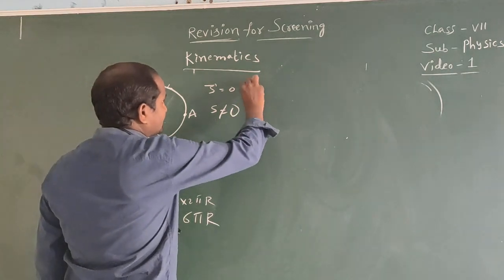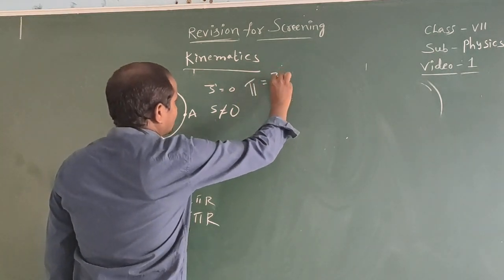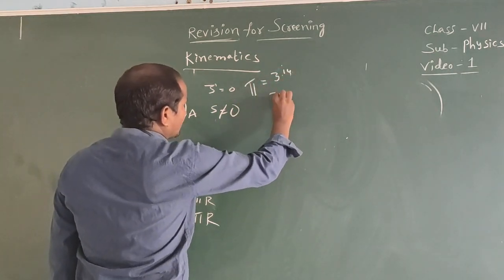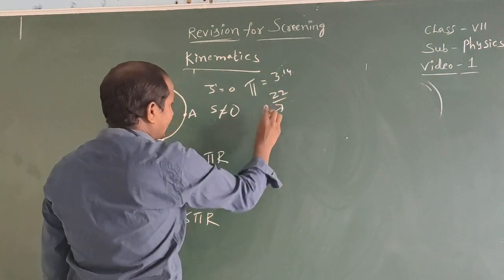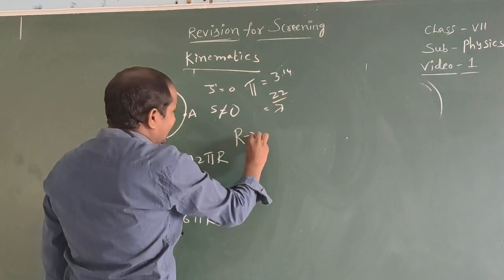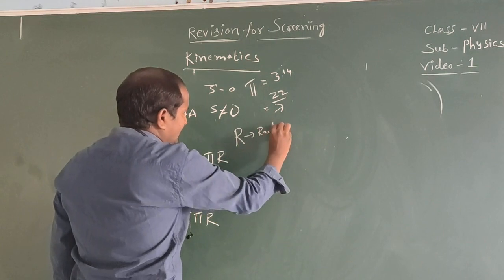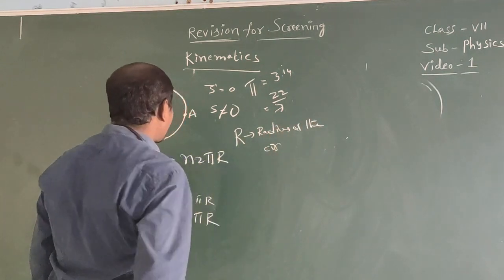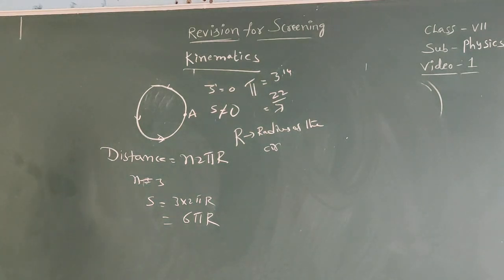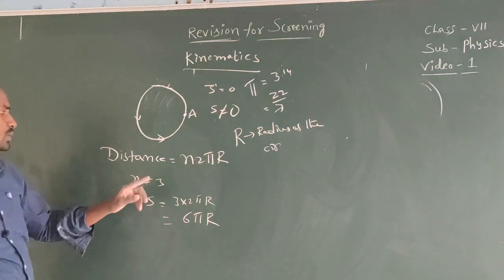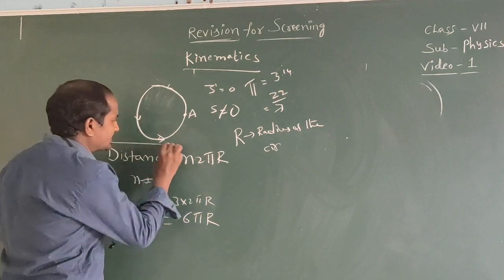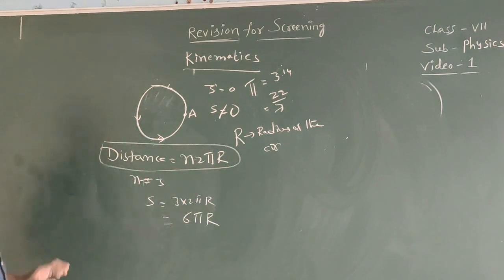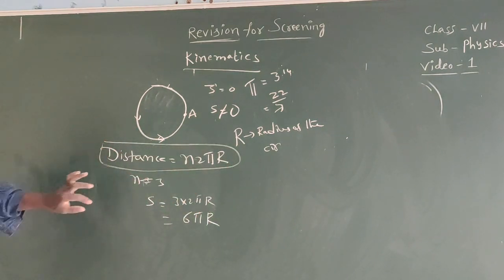Here pi is equal to 3.14 or 22 by 7. It is a constant value. R means the radius of the circle. The body is moving in a circular path, distance equal to n into 2 pi r. It is the formula to find the distance.